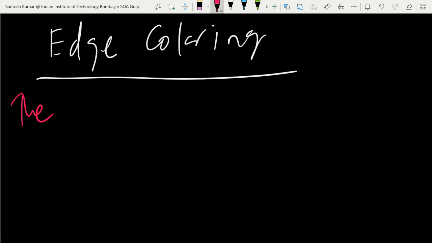Actually, the problem which introduced vertex coloring needed scheduling, like we have taken Senate committee meeting scheduling or examination scheduling. But the edge coloring problem will arise when the objects being scheduled are pairs of underlying elements, so between two.